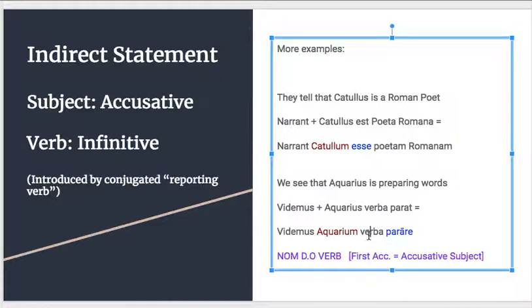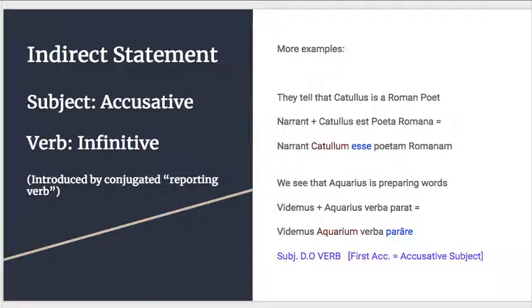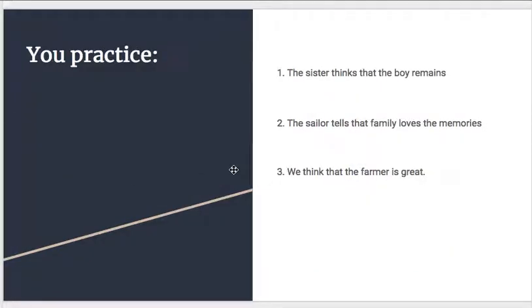But the real trick to remember is that in Latin, basic word order is nominative, direct object, verb. In the same way, when we're in an indirect statement, I guess I shouldn't say nominative, I should say subject, direct object, verb. The accusative subject is going to come before the accusative direct object. So you just take the first accusative as the subject, the second accusative as the direct object. Okay? I know that's a lot of info, but we're going to do some examples now, give you a chance to work through them on your own, and then I'll show you the answers.